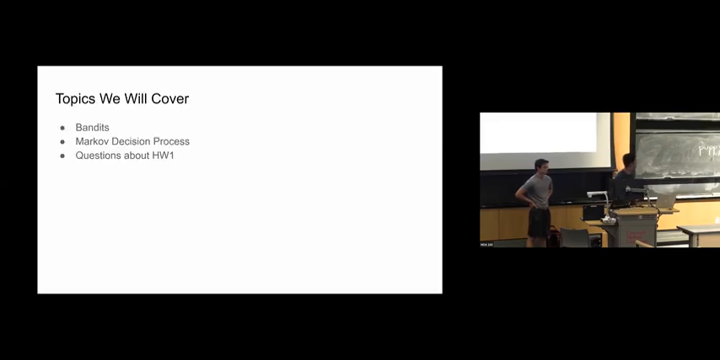Today we'll be covering the following topics. I'm going to talk a little bit more about bandits, cover some stuff from lecture, and anything that could possibly help for homework 1. Then we're going to talk about Markov decision processes. And at the end, there's going to be time for questions for homework 1 or even anything about the course content so far.